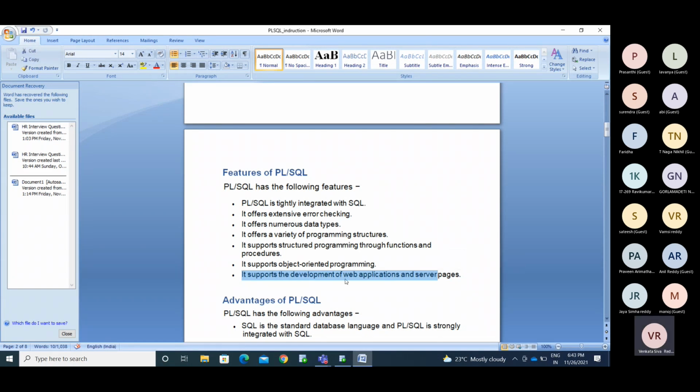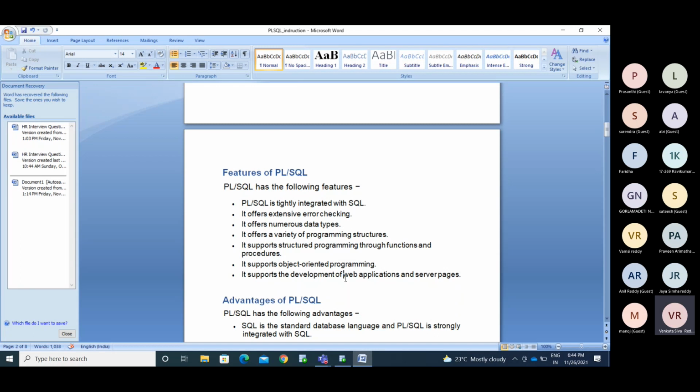The web application is developed with .NET or Java. In that, if you want to pull any information, that can be obtained from the database. To get that information, you can write procedures, functions, or select queries, anything. So you can write the database code for that, and you can invoke that database code from the Java code.